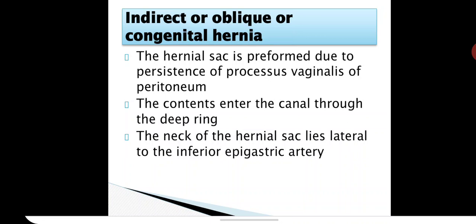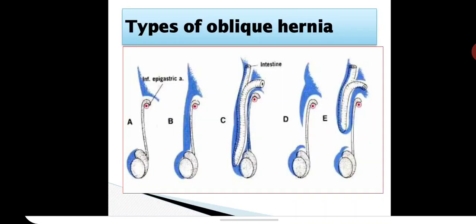Same like our testis has descended, the spermatic cord is present from the deep to the superficial inguinal ring. Same like this, hernial contents will be present. How to identify in surgeries? The neck of the hernial sac lies lateral to the inferior epigastric artery. So these are the various types of the oblique inguinal hernia.